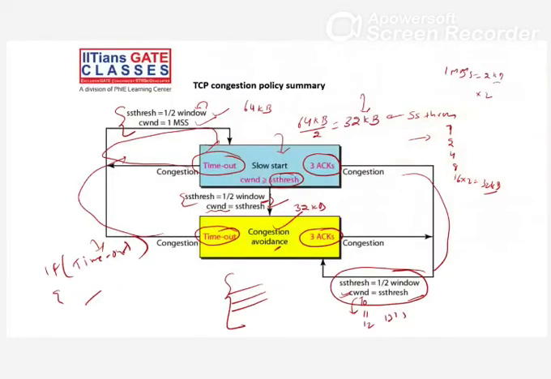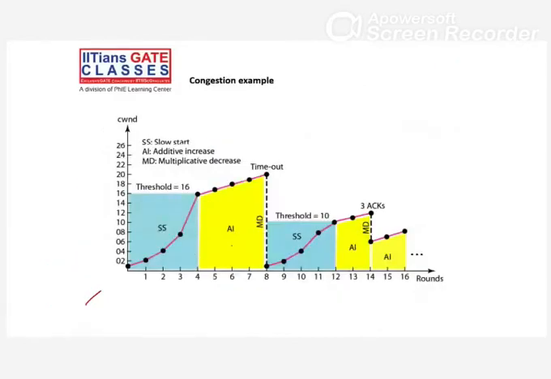Similarly, the second one is for 3 acknowledgements. Now see the next one. So this is your congestion example. Now see, we are starting from 1. This is your 1, right?